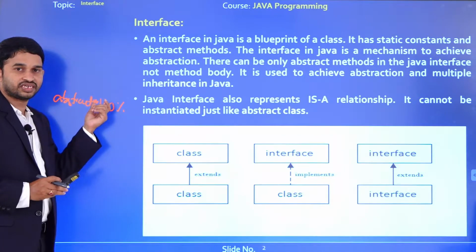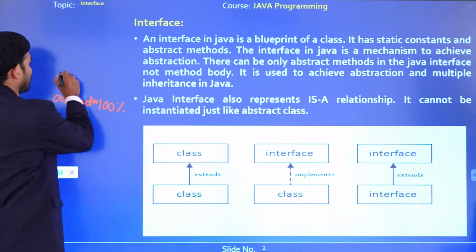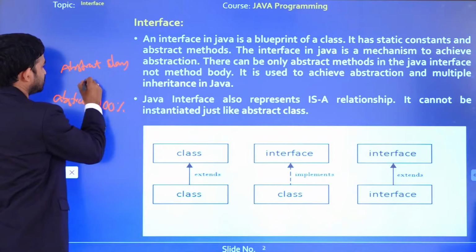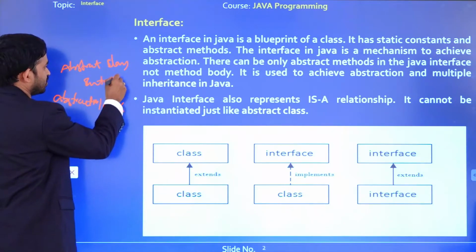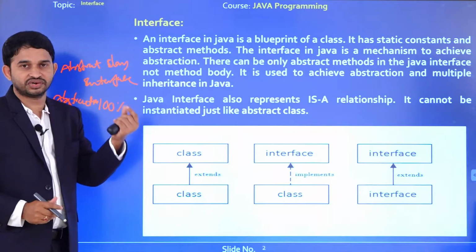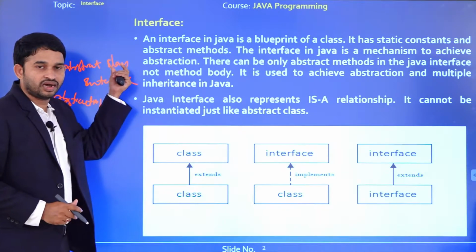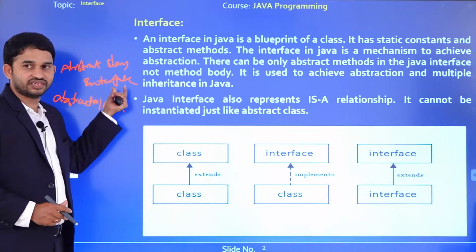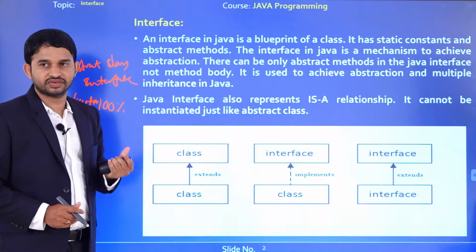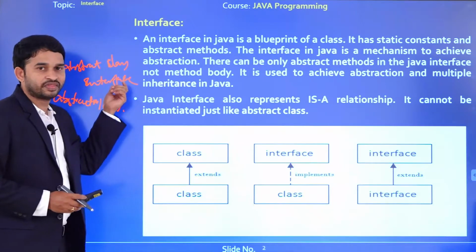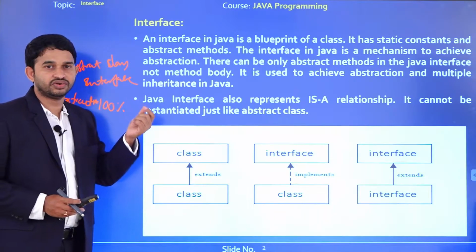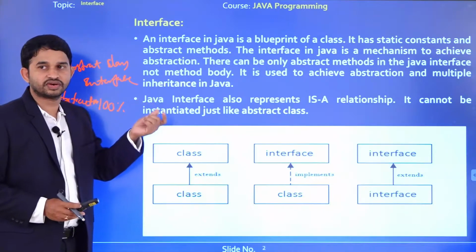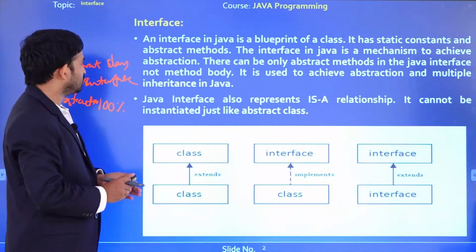How do we achieve abstraction? In general, we can do it by using an abstract class and by using an interface. By using an abstract class, we can achieve 0 to 100% abstraction. It doesn't give 100% abstraction of the entire program, but by using an interface, it gives 100% abstraction. That is the reason we are going to implement interface.